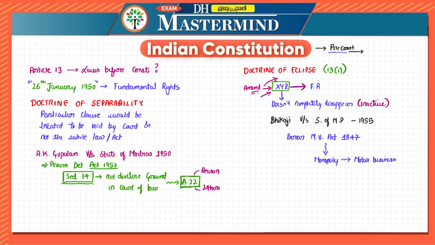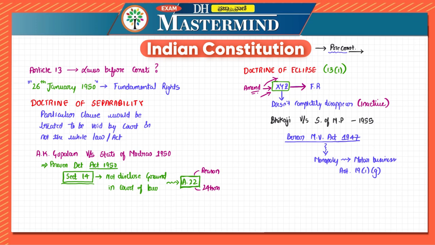But when the constitution came into place, because this act was before the commencement of the constitution, it became invalid under Article 19 subclause 1 subclause G. This Article 19 subclause 1 subclause G provides a right to practice any profession or to carry on any occupation, trade or business to all the citizens.